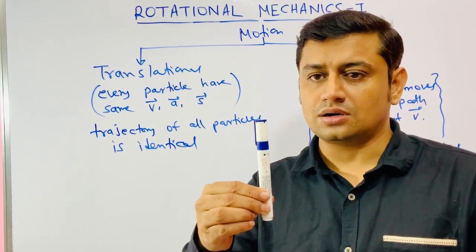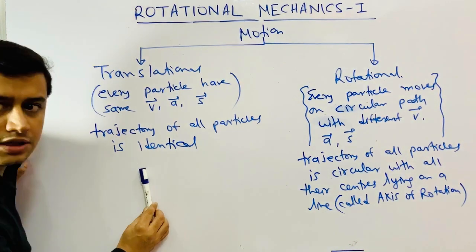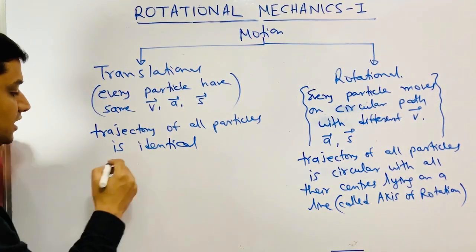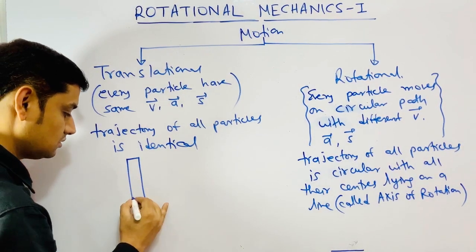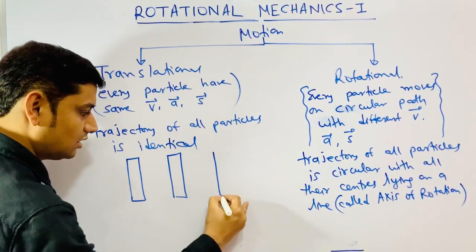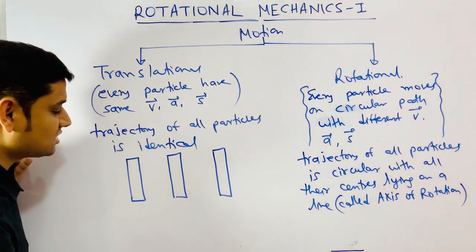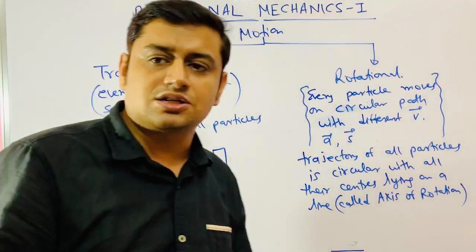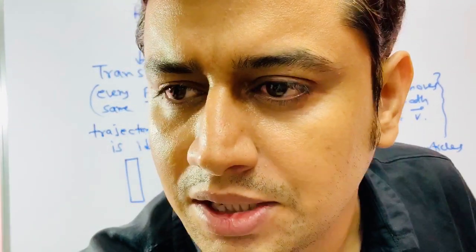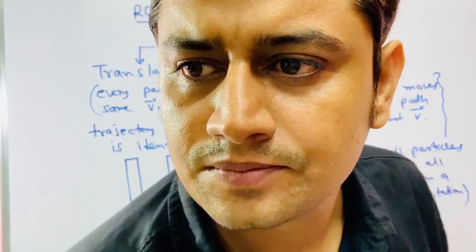See, this is the rod, and if this rod is moving like this, that means if this rod is here, and then here, and then here, I would say it is a translational motion. Why would I say it is a translational motion? Because every particle is moving on a path.